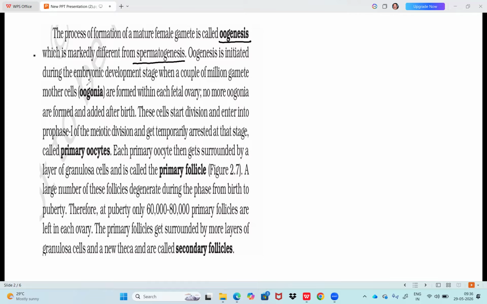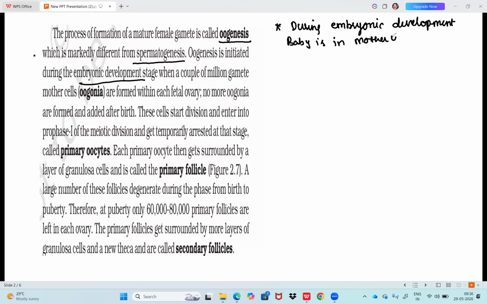Oogenesis is initiated during embryonic development. Very, very important, because spermatogenesis is initiated only after puberty, but oogenesis is initiated during embryonic development, when the baby is in the mother's uterus.